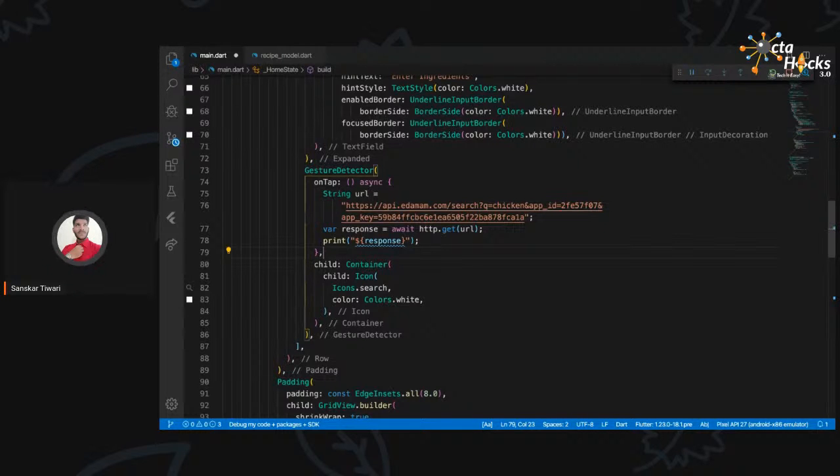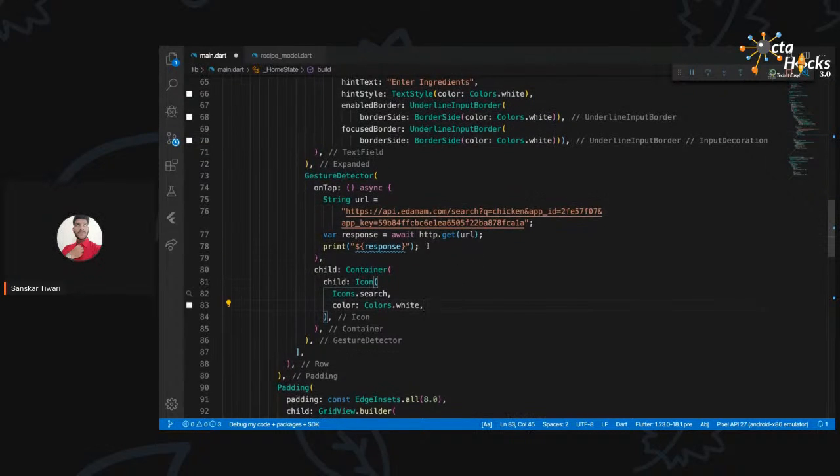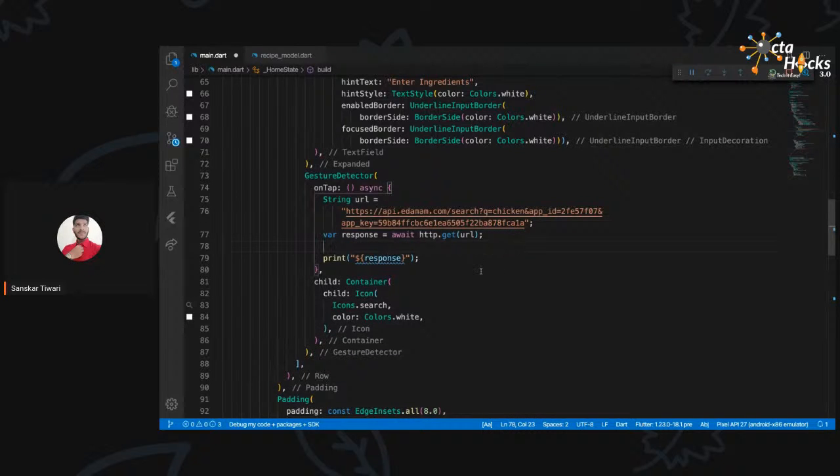To do that, first of all, we will be creating a map over here. Just a second. Okay, so I'm going to say Map. As I mentioned before, hope you remember, a map is a collection of key and value pairs, and all the keys were of type string, but the values were of different types. That's why we are using dynamic over here. I'm not saying here it is a number or integer or maybe double. I'm not saying it is a string, because it can be anything. So this is the data type of the value. Whenever we define a map, we define the data type of the key and the data type of the value. That's why I'm saying dynamic, because the values were somewhere number, somewhere string.